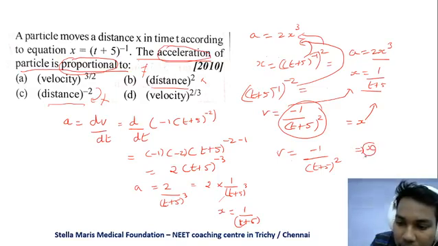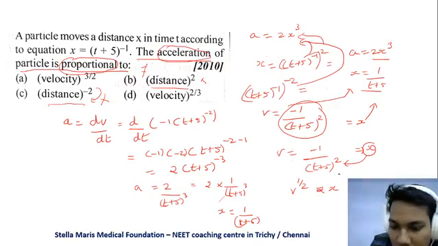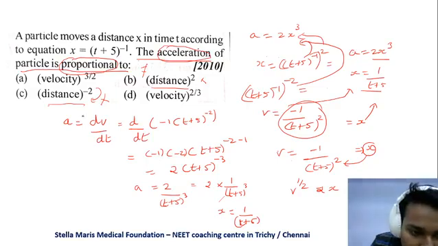So in order to obtain x, we can say that v power 1 by 2 is proportional to x.